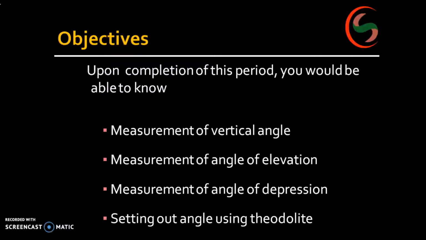Now what do you mean by measurement of vertical angle? The angle which is measured between two lines in a vertical plane. While measuring the angle in a vertical plane, if the angle is measured above the line of sight, we call it what? Angle of elevation. And below the line of sight, we call that measurement angle of depression.